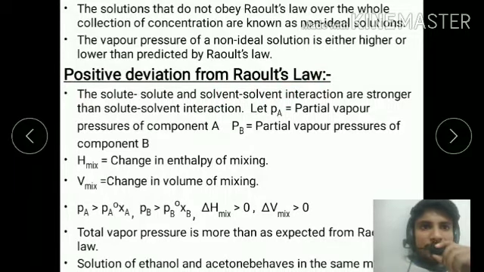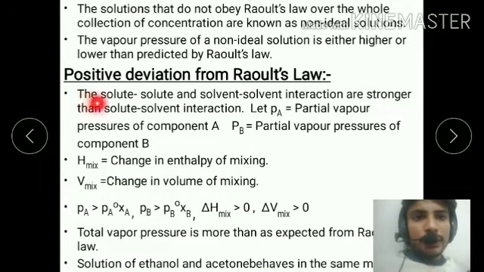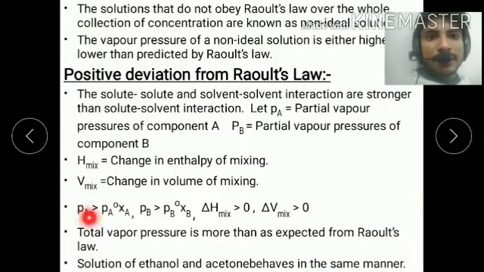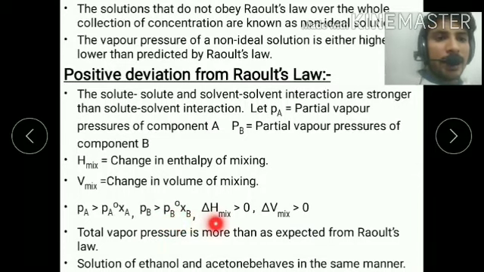Positive deviation from Raoult's law: the solute-solvent interactions are weaker than the solute-solute and solvent-solvent interactions. Pa is the partial pressure of component A and Pb is the partial pressure of component B, where delta H mix is the change in enthalpy and delta V mix is the change in volume. The partial pressure of component A is greater than Pa naught xA, Pb is greater than Pb naught xB, delta H is greater than 0 and delta V is greater than 0. The total vapor pressure is more than expected from Raoult's law.